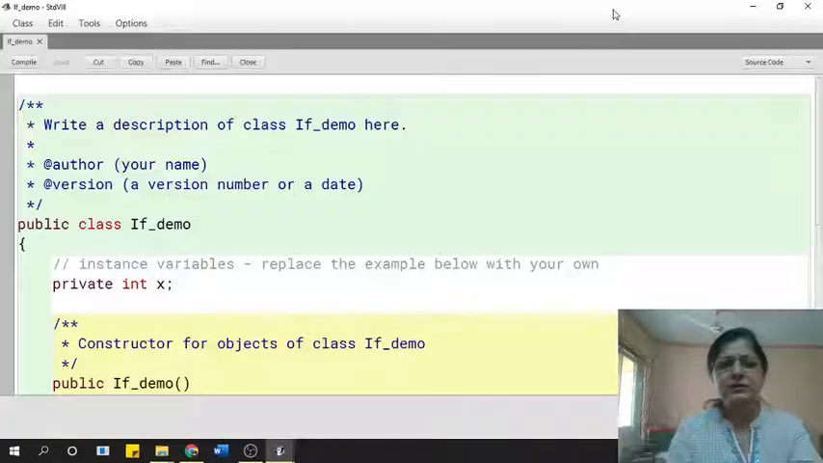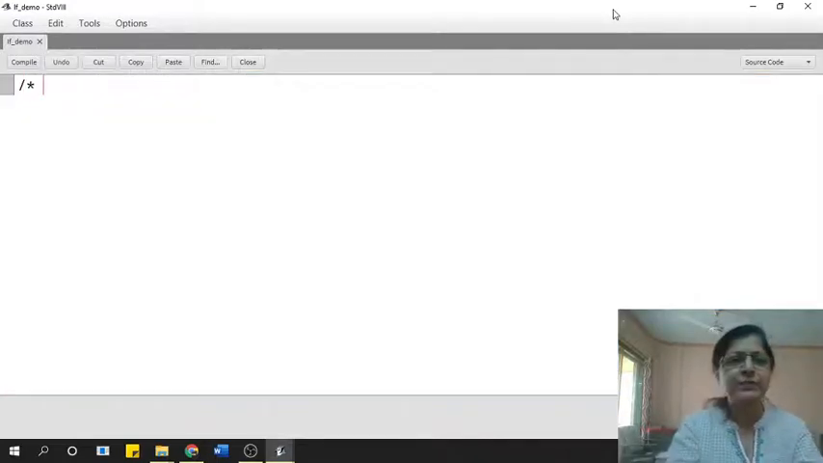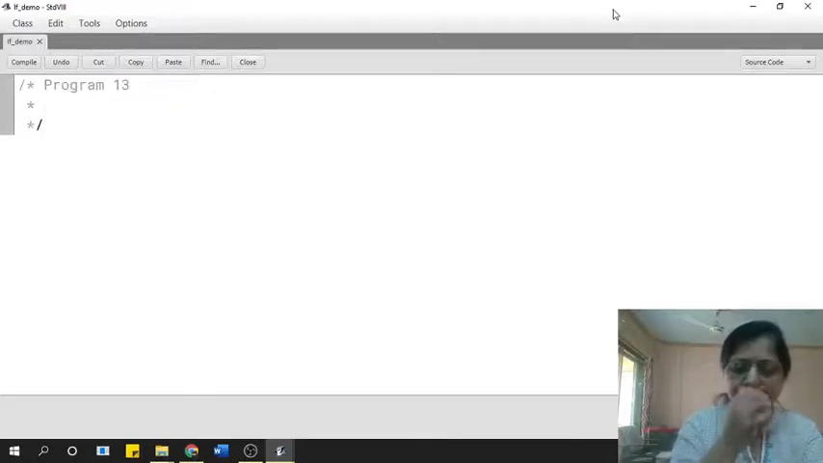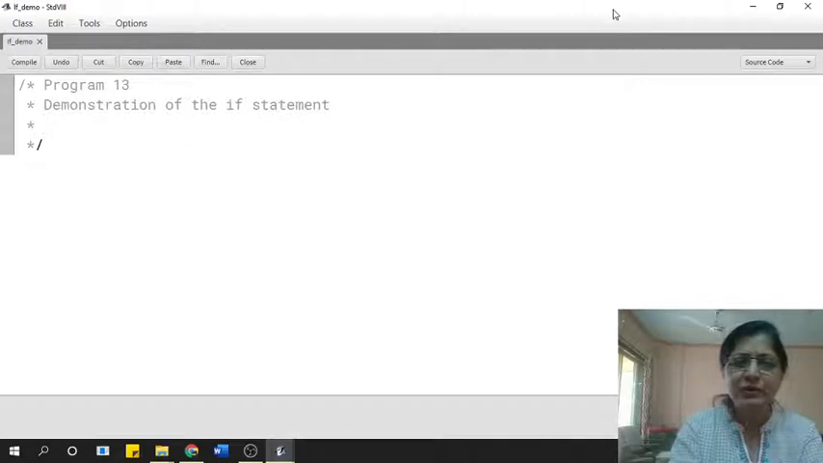Now this is the default program written. I'm selecting all and deleting this. Now let us begin with my program. Let's say program 13, demonstration of the if statement. As I told you, this is a comment block over here, so you may write anything over here, covered in the recorded session.